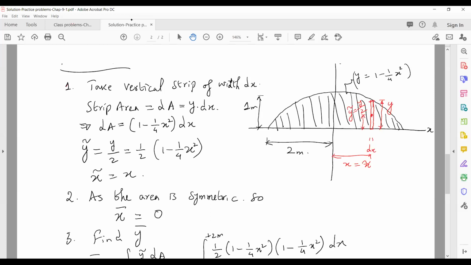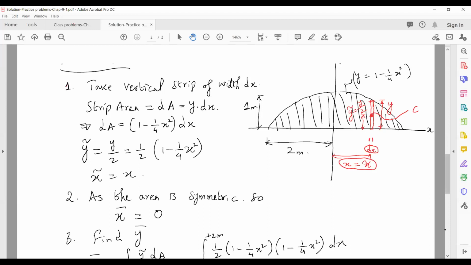We take this vertical strip with its centroid somewhere here, and the width of dx. Now this is the centroid of this strip, so let's call it C. Now let's take the location of C, the centroid of the strip, which is x bar equals x, and y bar equals y by 2. Okay, all right, so I think that's about it.